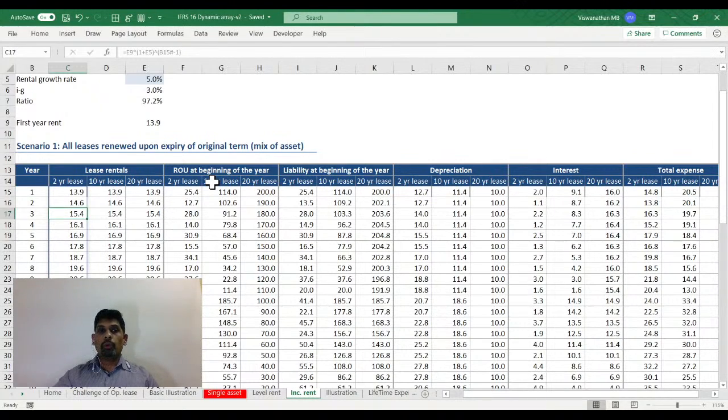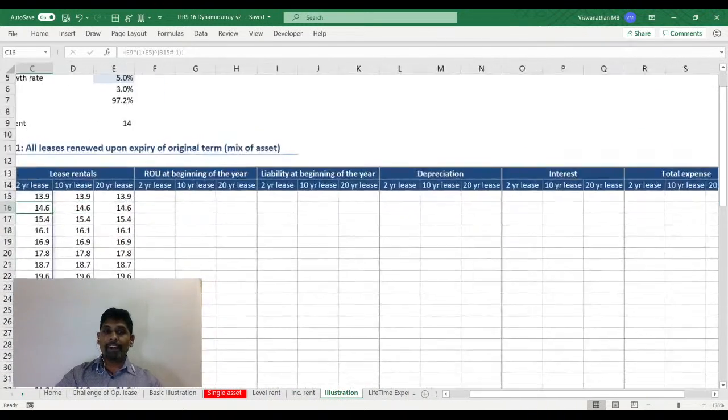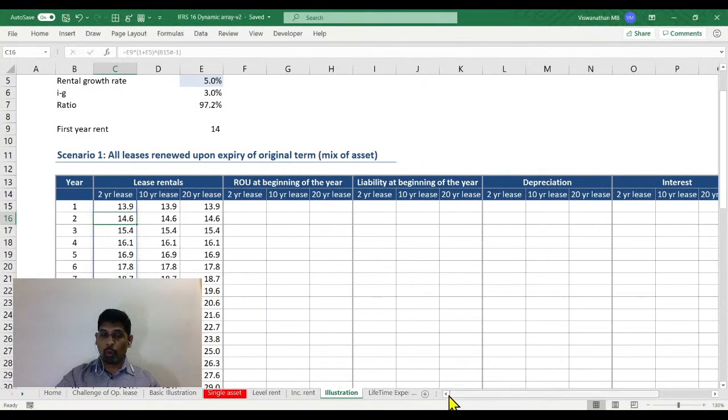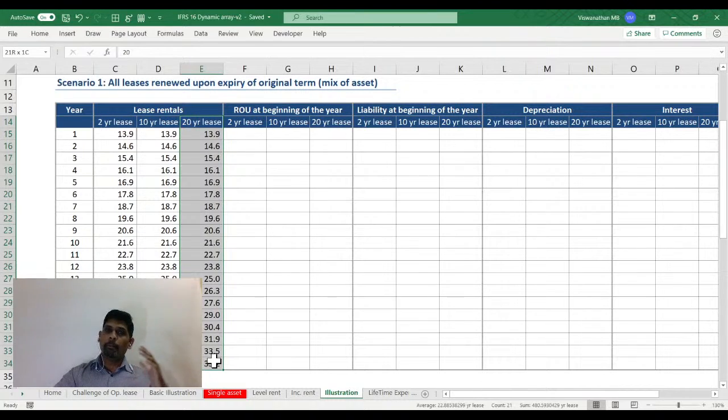So let us see under the new accounting standard how things are going to work. Let me do the illustration here. If I were to account for this under the old IAS 17, whether it is a 2-year rental or a 10-year lease, I would be showing the same expenditure every year. This 20-year lease would have been a financial lease, and the accounting would have been based on the technique we saw earlier.